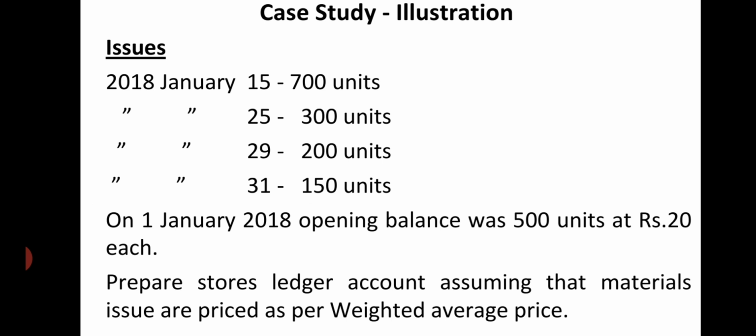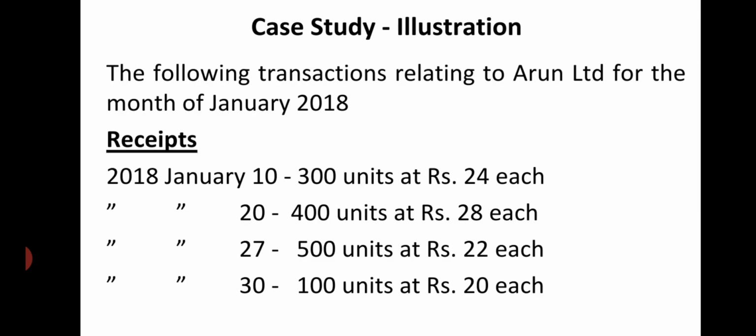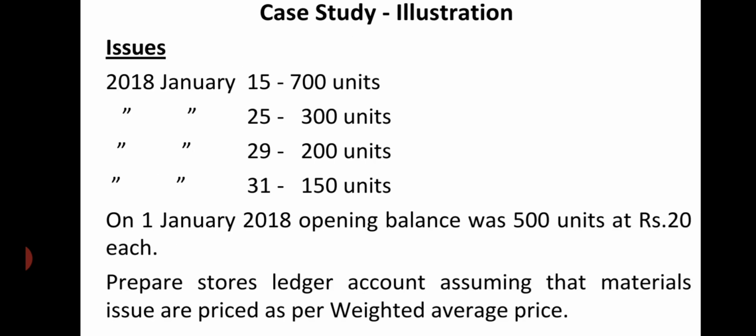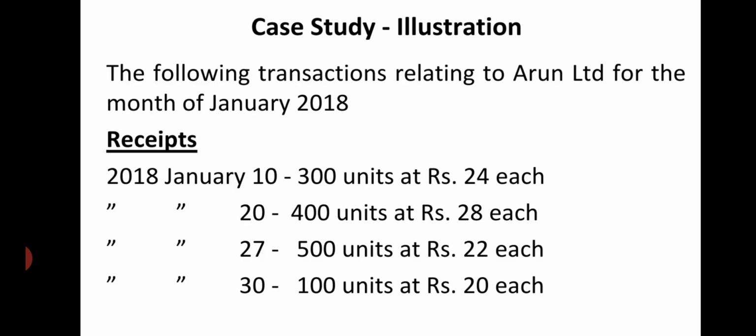On 1st January 2018, opening balance was 500 units at the rate of 20 each. Prepare stores ledger account assuming that materials issues are priced as per weighted average. So here weighted average price is calculated. First receipts are given, next issues are given, and opening stock is given. We have to arrange as per the date.